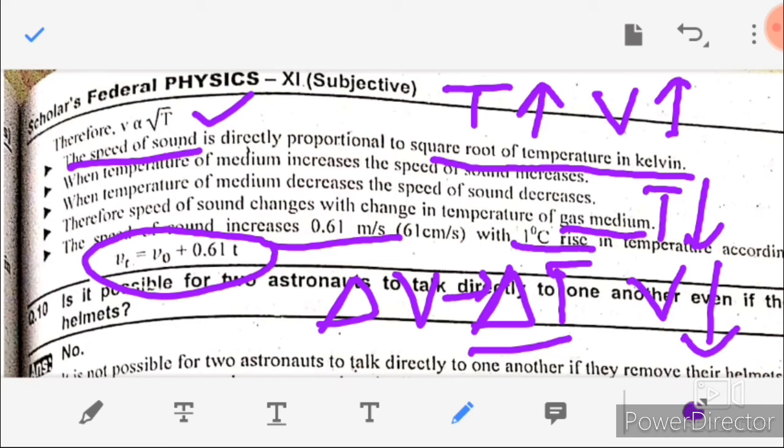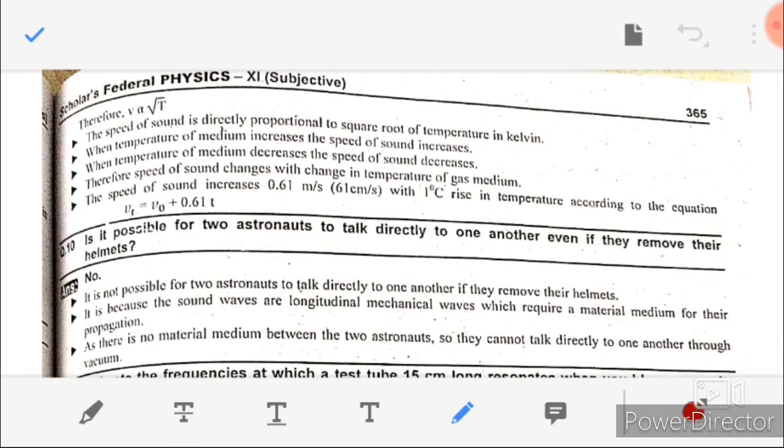Now moving towards question number 10. Is it possible for two astronauts to talk directly to one another even if they remove their helmets? No, it is not possible for two astronauts to talk directly to each other if they remove their helmets, because sound waves are longitudinal mechanical waves which require a material medium for their propagation.